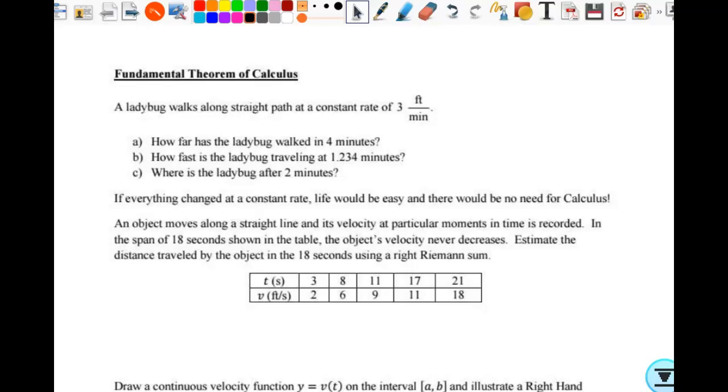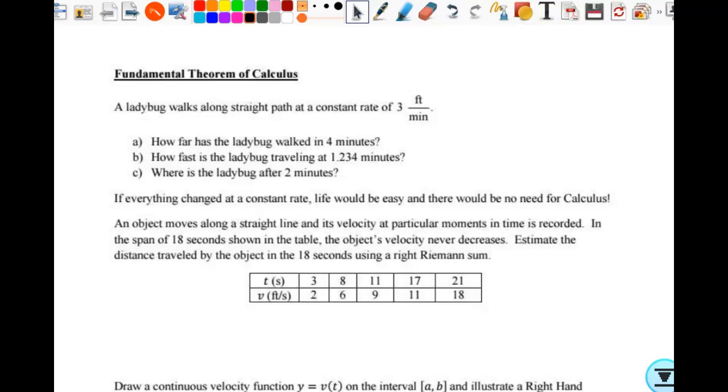Some people say this is the most important discovery in the history of mathematics. That's what my kids said, the same thing. And they were like, wouldn't that be when we learned to multiply? No. It's all leading up to this, guys. It's all about this. So, the fundamental theorem.